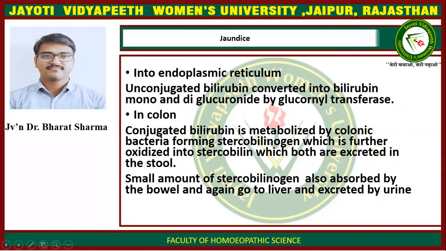In the endoplasmic reticulum, unconjugated bilirubin is converted into bilirubin mono- and diglucuronide by glucuronyl transferase. And in the colon, conjugated bilirubin is metabolized by colonic bacteria, forming stercobilinogen, which is further oxidized into stercobilin, which both are excreted in the stool. A small amount of stercobilinogen is also absorbed by the bowel and again goes to the liver and is excreted in the urine.